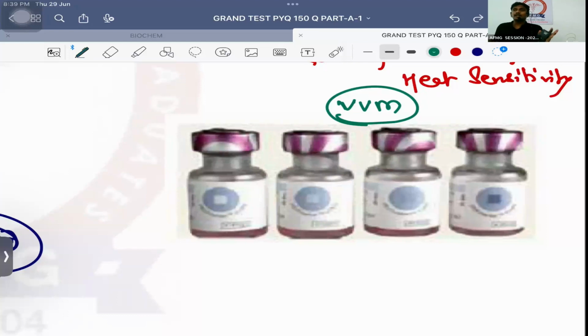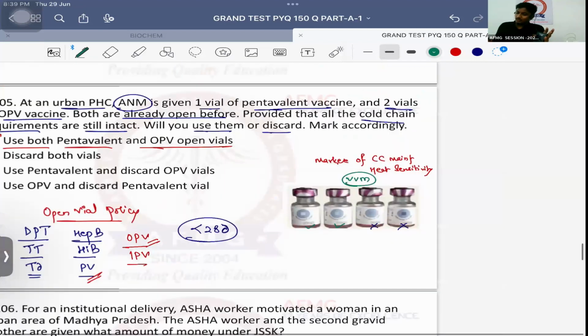If the inner square's color is lighter as compared to the outer circle, then the vaccine can be used. But if the inner square's color is equal to that of the outer circle, or if it is darker than the outer circle, then these vaccine vials cannot be used. That means the cold chain of these vaccine vials was not maintained properly. ठीक है?